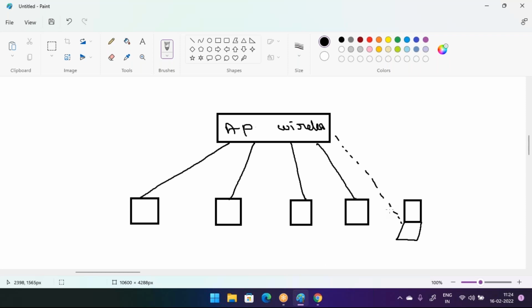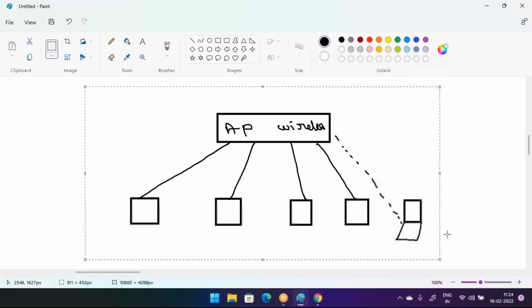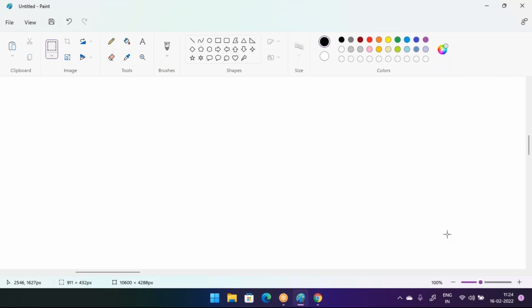Now, what is a router? What is the use of the router? Please note down this point.